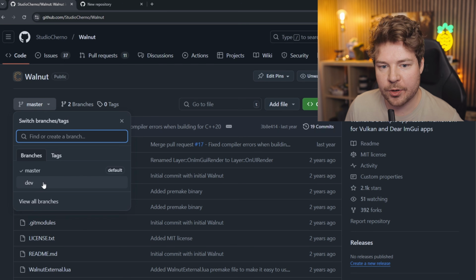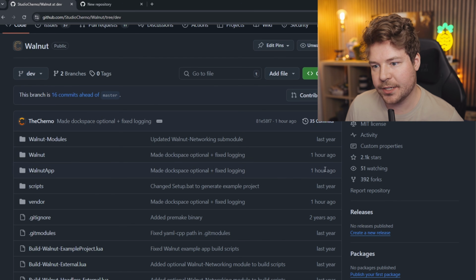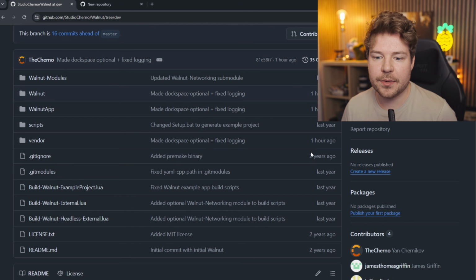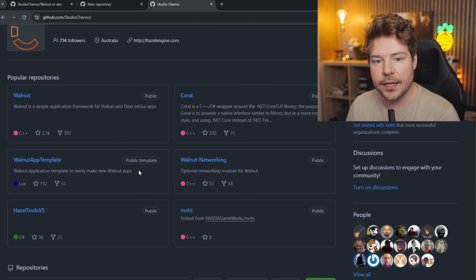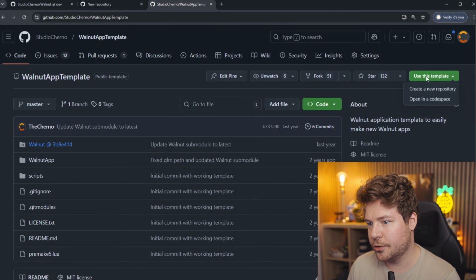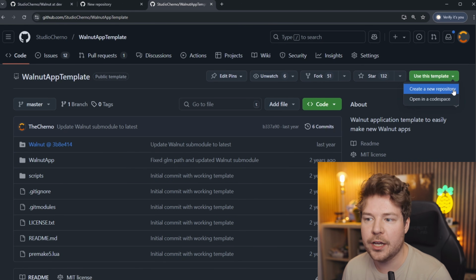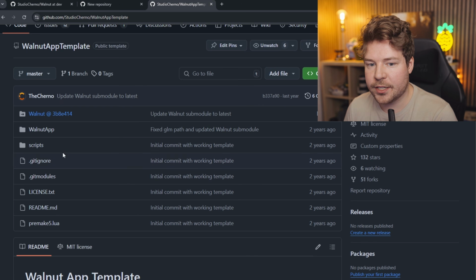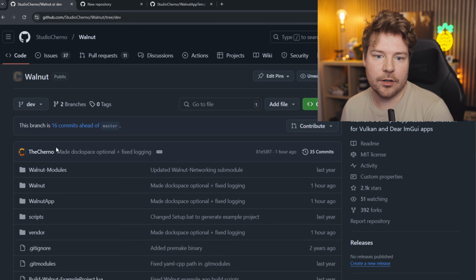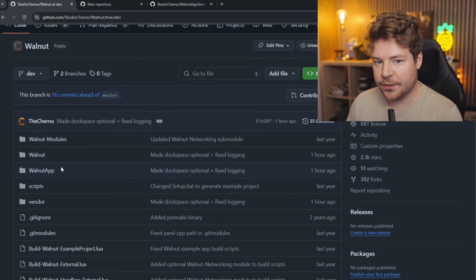So Walnut has a branch here called dev. I updated this like an hour ago just in preparation for this, just fixed a few things and made sure it was roughly working. There is actually a Walnut app template that you can use. So if you go use this template, you can create a new repository from this template. And this basically just has some starter code, I guess. It uses Walnut as an external submodule rather than actually relying on, say, the example project from within this.